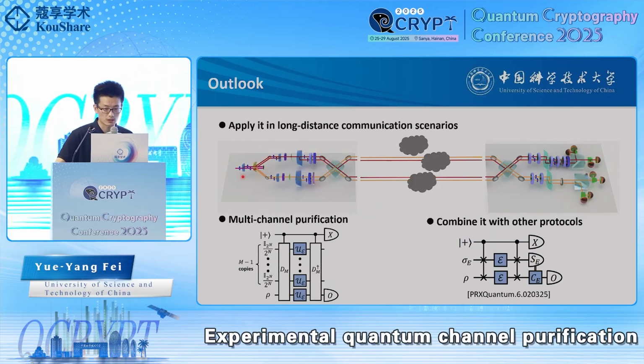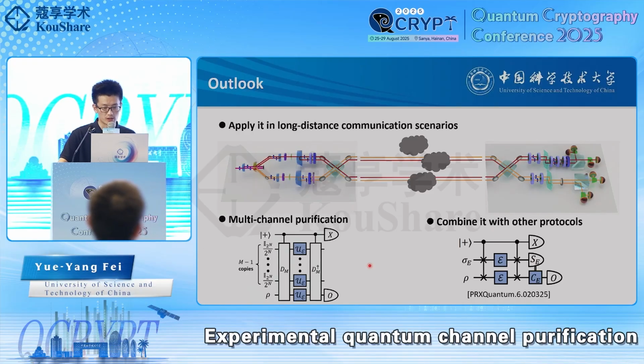And finally, let's go over some future directions. First off, the joint spatial measurement on both beam splitters basically acts like a Mach-Zehnder interferometer. It naturally has a reference frame and handles the phase fluctuation really well, which makes it a great fit for long-distance communication. And next, we are looking to improve the protocol by adding extra noisy channels, like multi-channel purification, to get a better result.